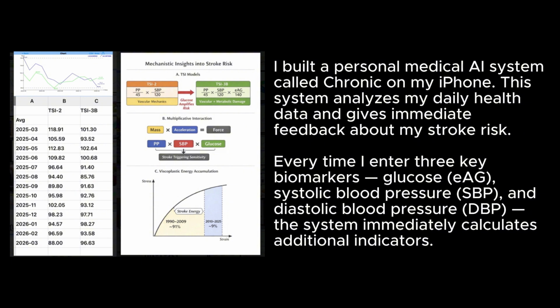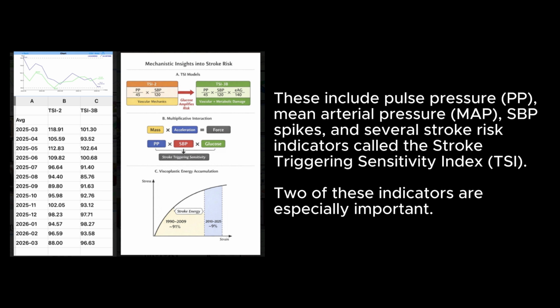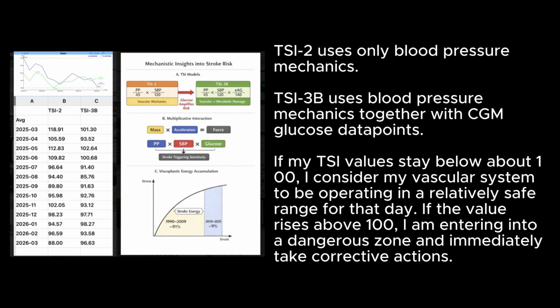Every time I enter three key biomarkers, glucose EG, systolic blood pressure SBP, and diastolic blood pressure DBP, the system immediately calculates additional indicators. These include pulse pressure PP, mean arterial pressure MAP, SBP spikes, and several stroke risk indicators called the Stroke Triggering Sensitivity Index (TSI). Two of these indicators are especially important. TSI2 uses only blood pressure mechanics. TSI3B uses blood pressure mechanics together with CGM and glucose data points.